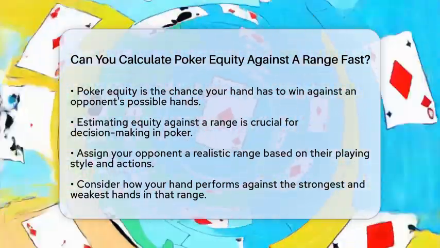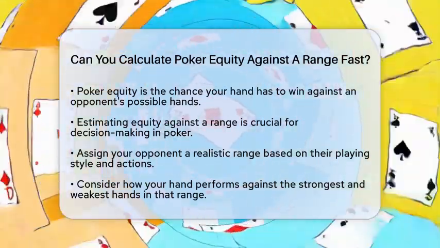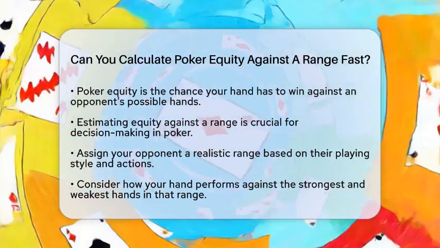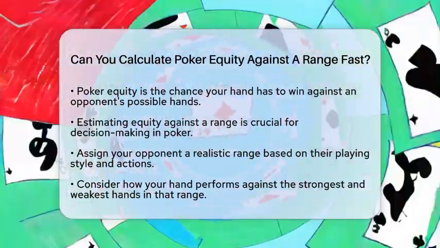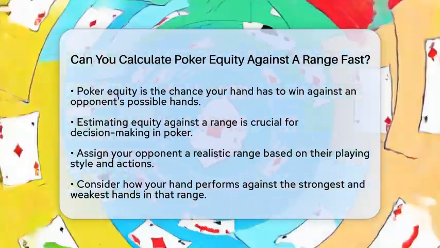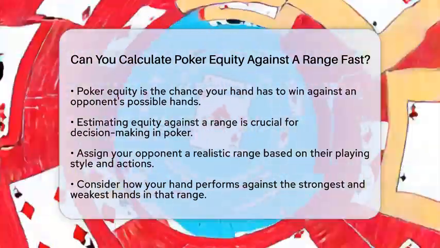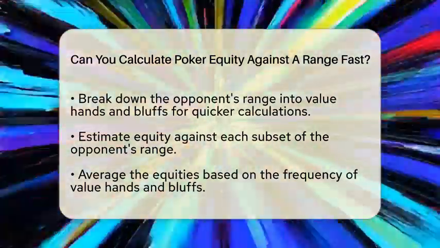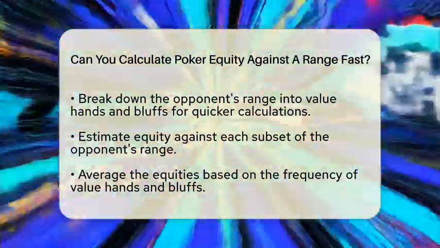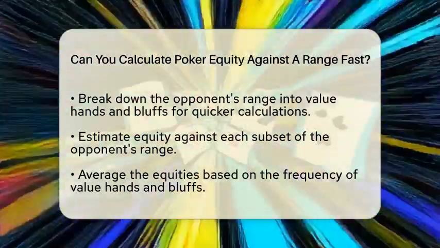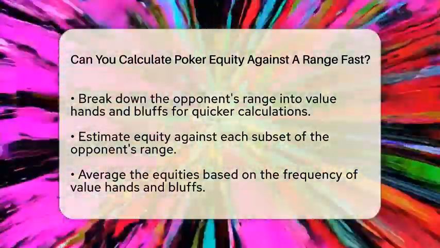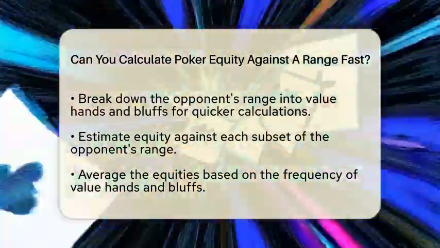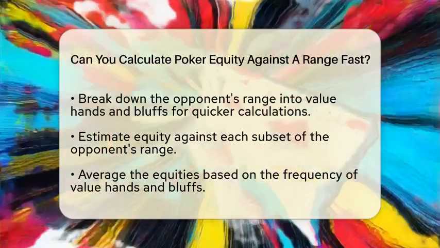To calculate equity quickly, start by assigning your opponent a realistic range based on their playing style and the actions they have taken. This range represents the likely hands they could have in that situation. Next, mentally estimate your equity against this range by considering how your hand performs against the strongest and weakest hands within it. For instance, if you have a strong pair, your equity might be higher against a wide range but lower against a tight range of premium hands.